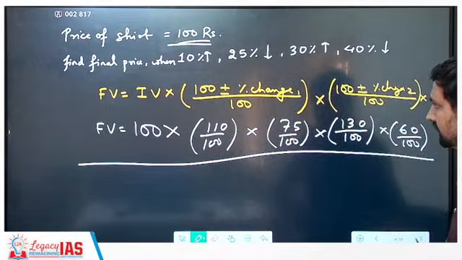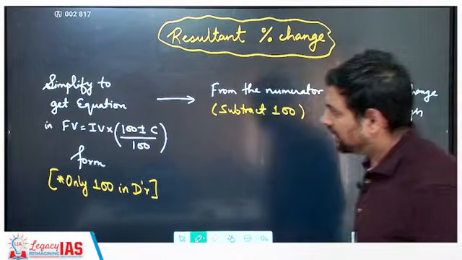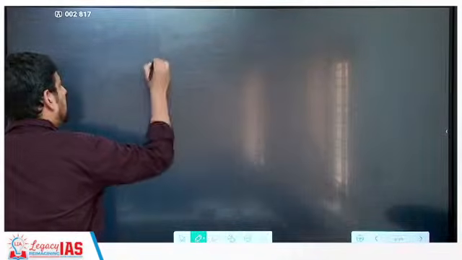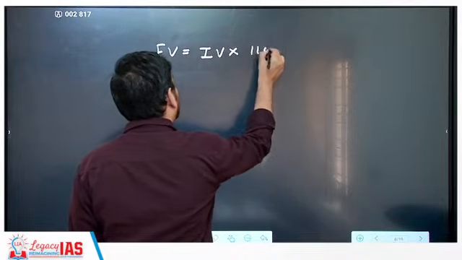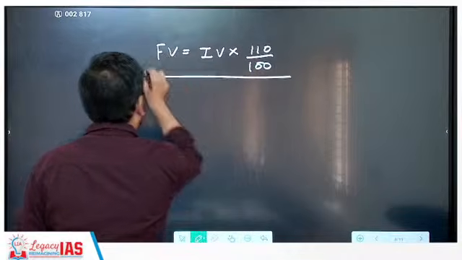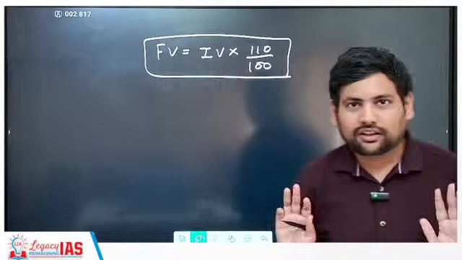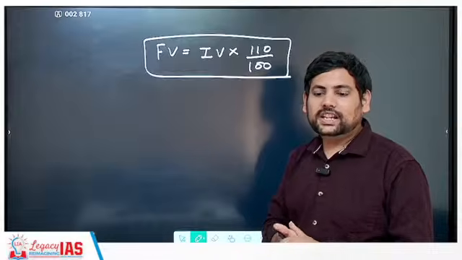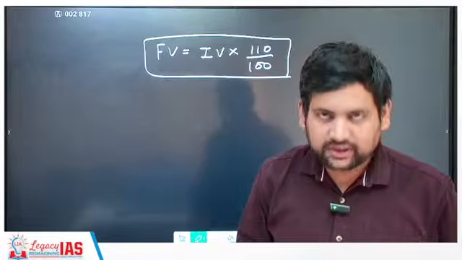Now see what you have to do. Okay, you tell me first. If I write final value is equal to initial value into 110 by 100, can you tell me what has happened here just by looking at this equation? Can you feel what has happened here? Initial value into 110 by 100.